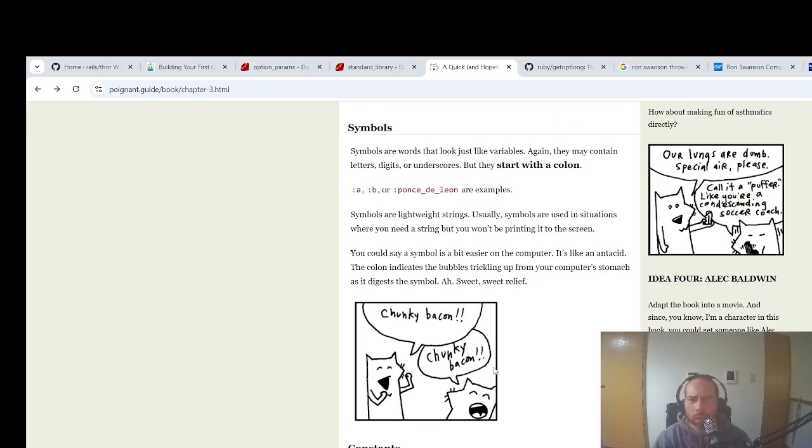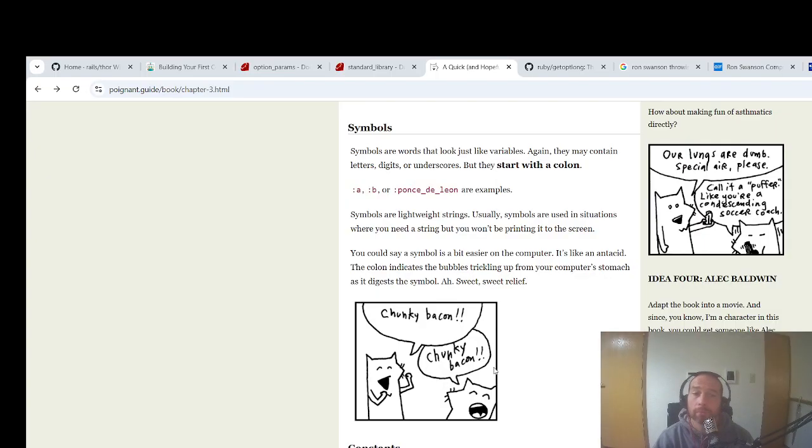Symbols are words that look like variables. Again, they may contain letters, digits, or underscores, but they will start with a colon. :a, :b, or :ponce_de_leon are examples. Symbols are lightweight strings. Usually, symbols are used in situations where you need a string, but you won't be printing it to the screen.